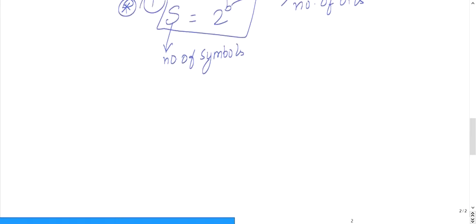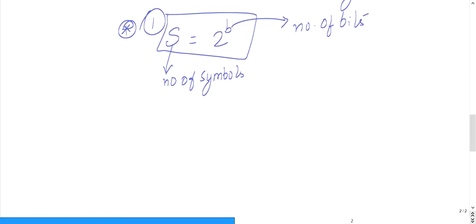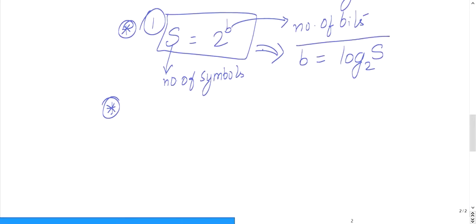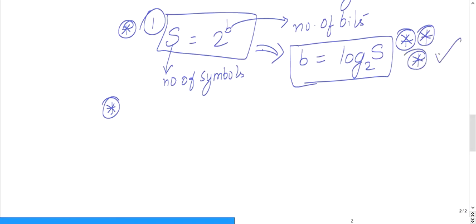Now if somebody asks what is the number of bits b equal to, you can simply write it as log S to the base 2. Try to memorize this second formula because we'll be using it very frequently. b is equal to log 2 S.